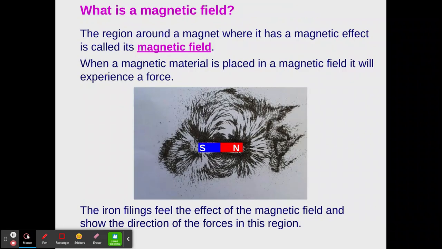Okay, so what is a magnetic field? The region around a magnet where it has a magnetic effect is called its magnetic field. When a magnetic material is placed in a magnetic field, it will experience a force. We can see this force if we take these little iron filings, these tiny little pieces of iron, and put them near a magnet. You will actually be able to see what that force looks like, this circular movement of that magnetic force. And we can see the direction of the forces in that region.